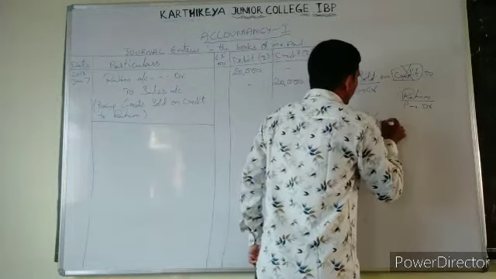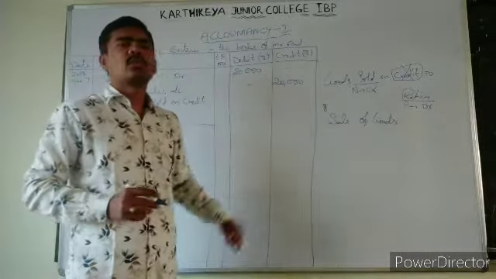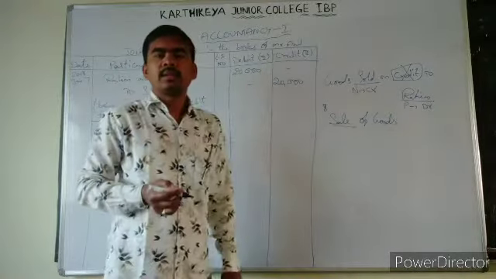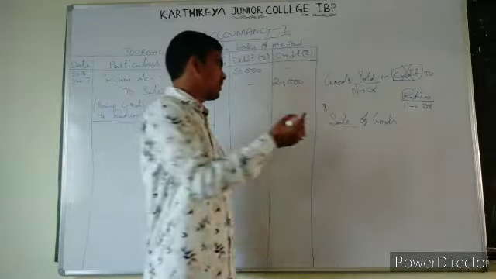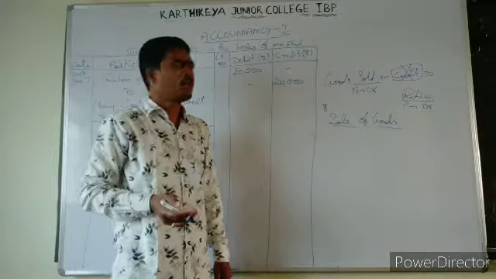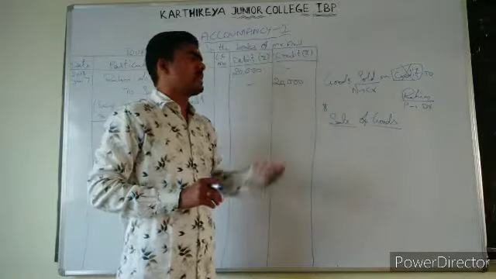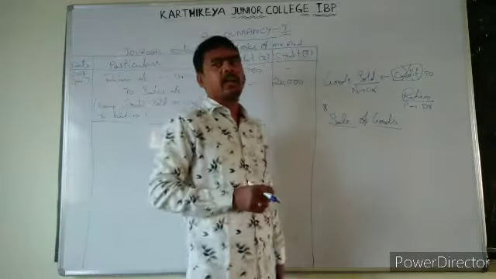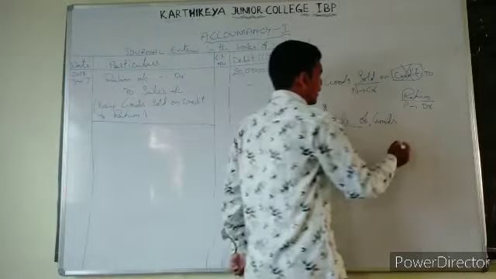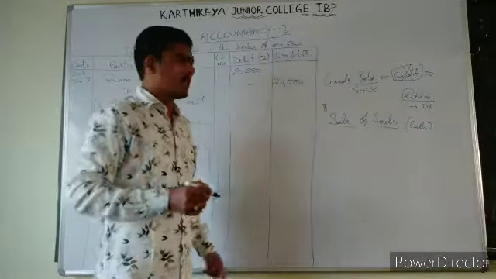Sale of goods. So here we have sold goods. How did we sell? Do we know that? No. Nothing is given here, whether credit or cash. So when we are selling and nothing is given, we simply need to assume it as a cash transaction.